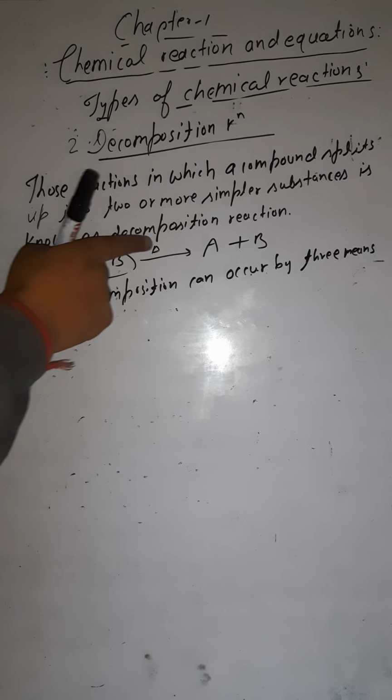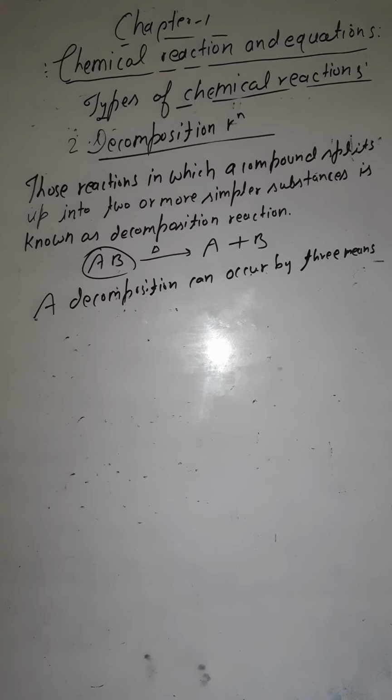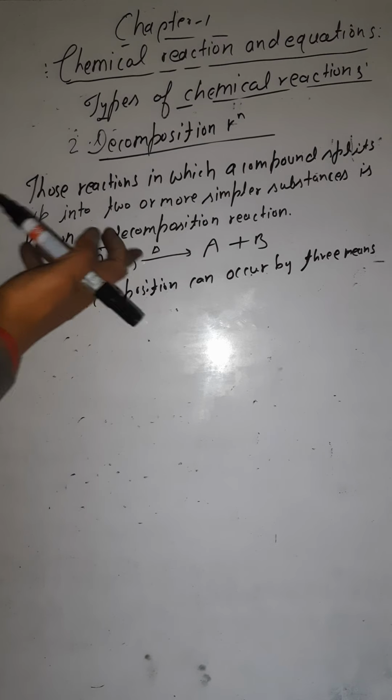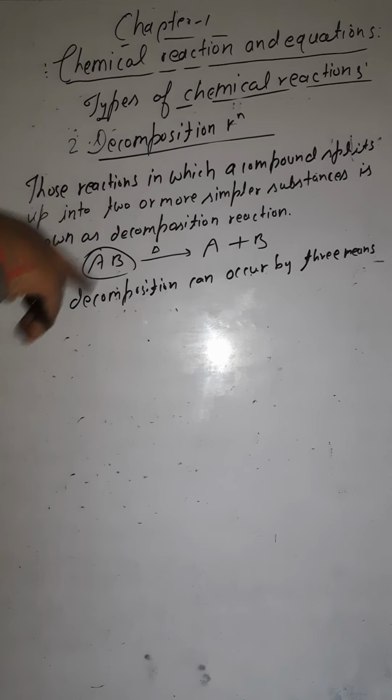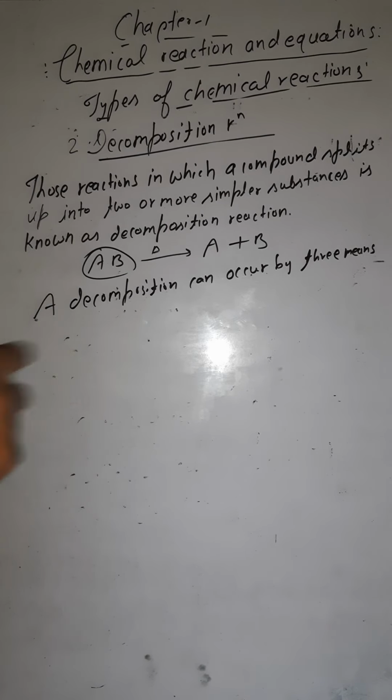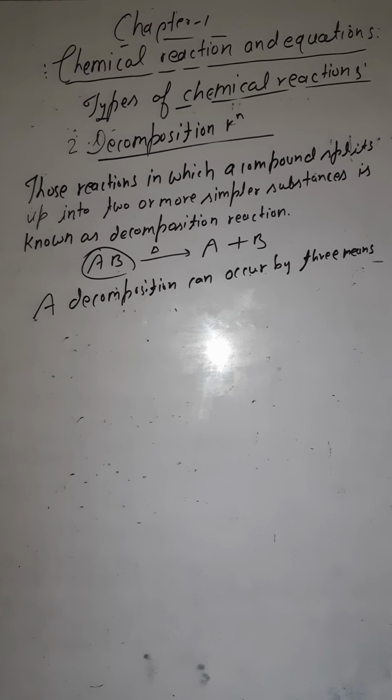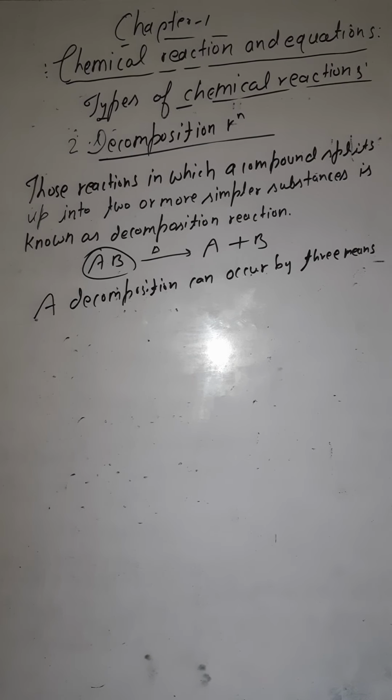If it occurs in the presence of heat, means where we are giving the heat, so that decomposition will be called thermal decomposition. If it occurs in the presence of light, means we are giving light to it and in the presence of light it is being split, so we call that decomposition the light decomposition. And if it occurs in the presence of electricity, means we are applying electricity to decompose it, so that decomposition will be called electrolysis. Are you getting this? So these are the different names for these reactions.